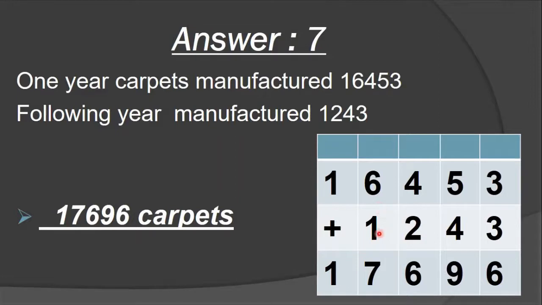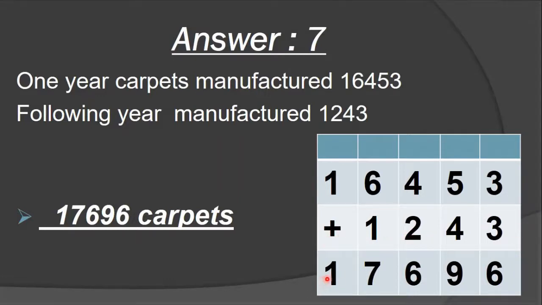Then 6 plus 1 is 7. Then 1 as it is. Again I am repeating: 1 as it is, 6 plus 1 is 7, 4 plus 2 is 6, 5 plus 4 is 9, 3 plus 3 is 6.